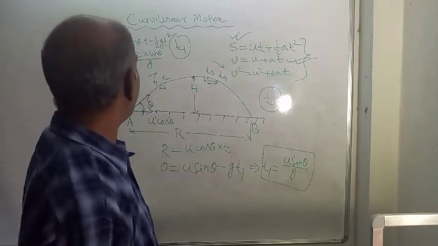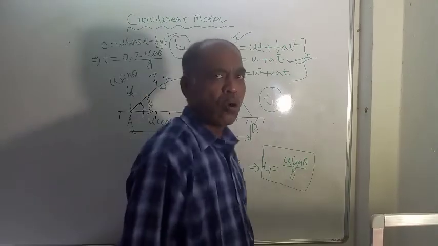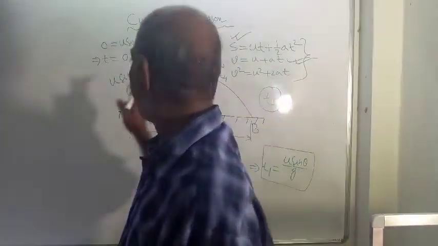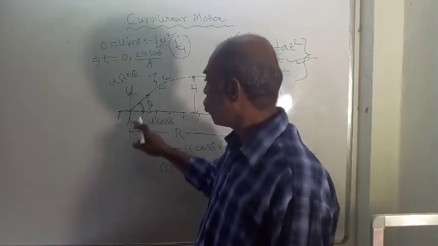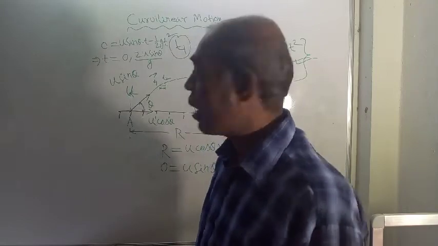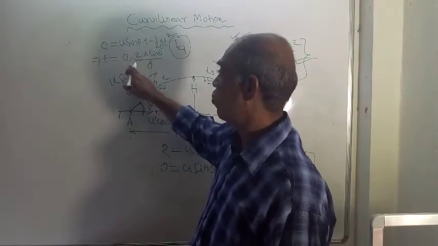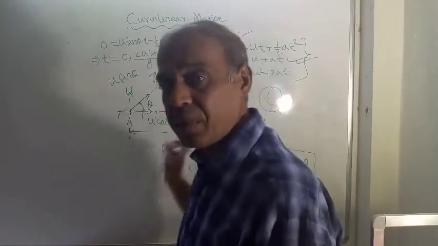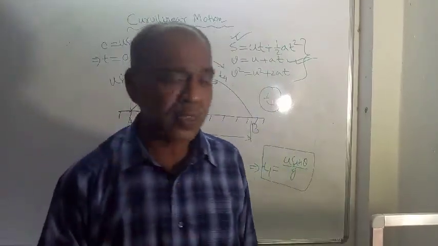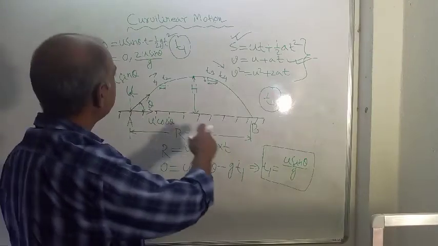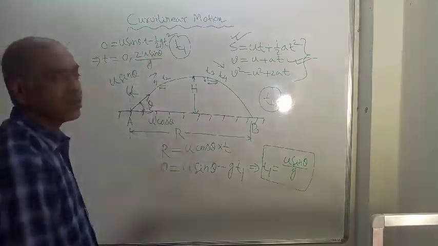T is either 0 or 2u sin theta by g. So what have we used here? Zero displacement. Both the answers are valid, because when the particle was at point A, displacement was 0 and the time taken was 0. And when the particle reaches point B, displacement is again 0 and the time taken by the particle to reach point B is 2u sin theta by g.